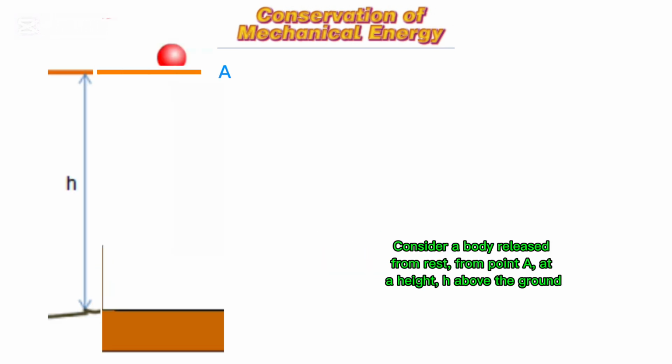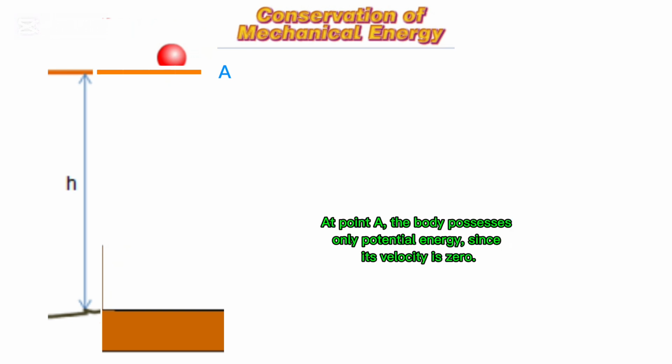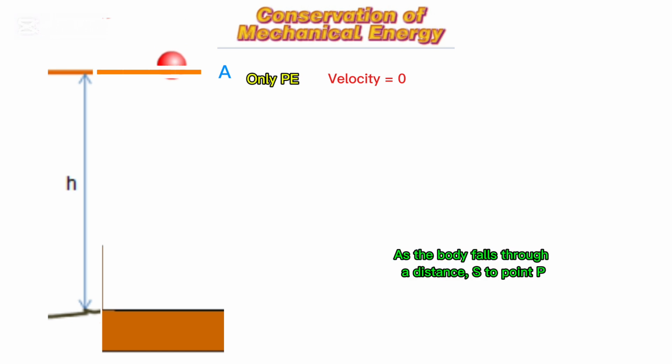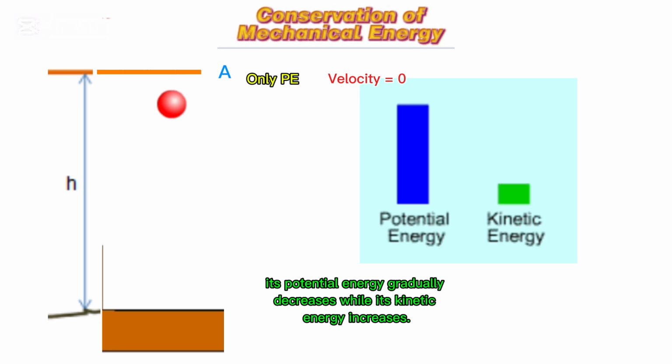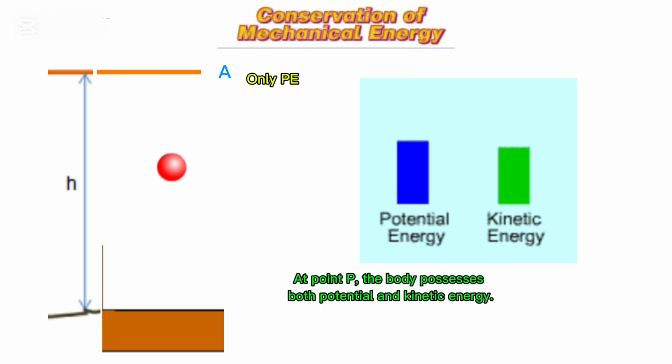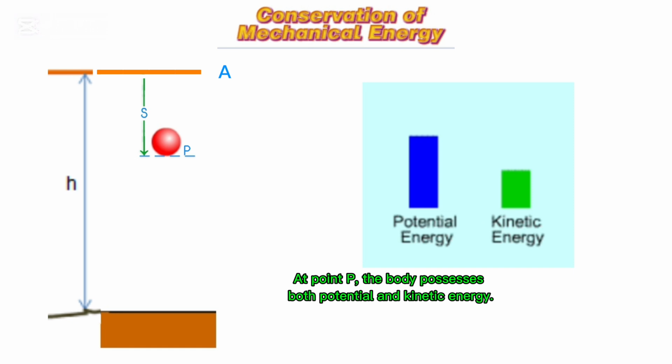Consider a body released from rest from point A at a height h above the ground. At point A, the body possesses only potential energy since its velocity is zero. As the body falls through a distance s to point P, its potential energy gradually decreases while its kinetic energy increases. At point P, the body possesses both potential energy and kinetic energy.